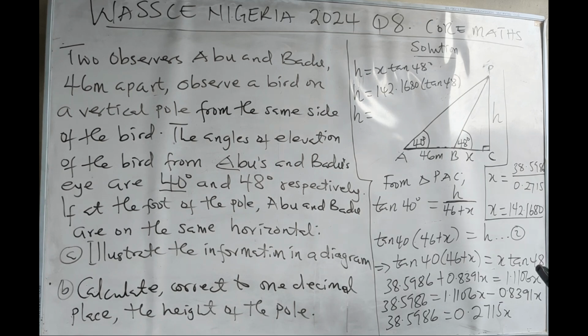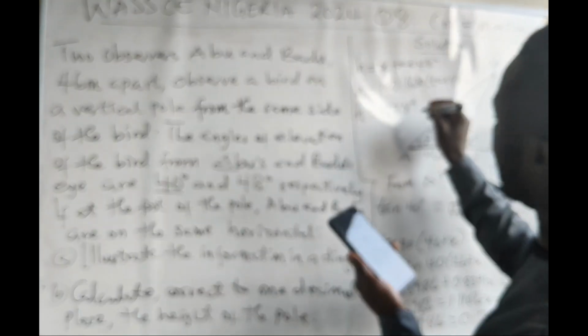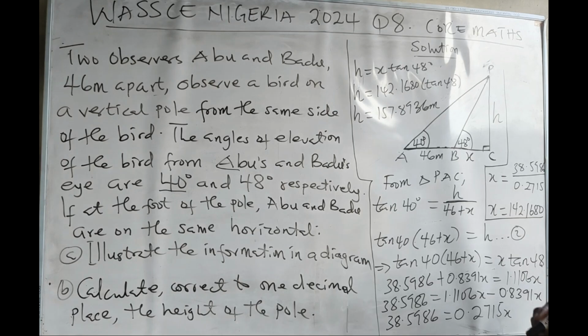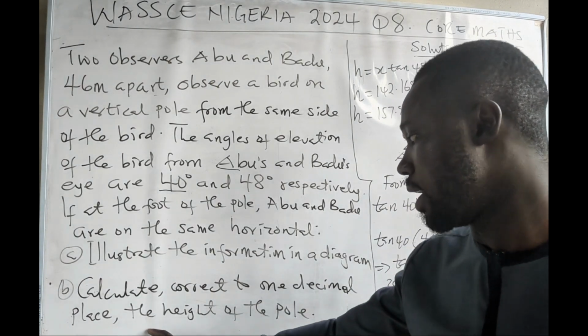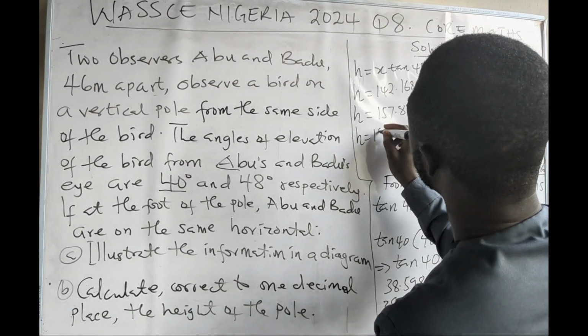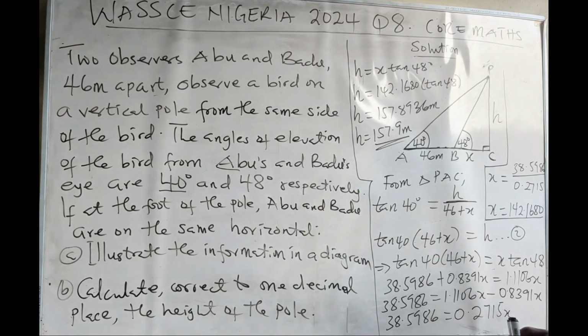So 142.1680 multiplied by tan 48 will give us 157.8936 meters. The question asks us to correct the height of the pole to one decimal place. To one decimal place, the height will be 157.9 meters.